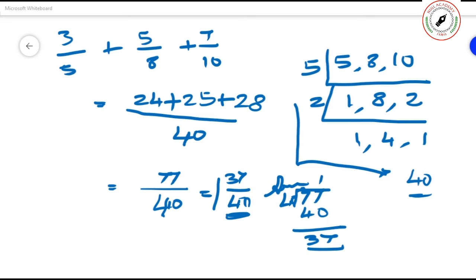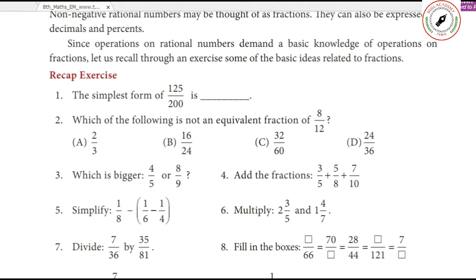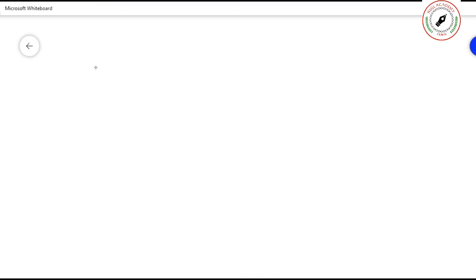Now we will come to the fifth question. Simplify 1 by 8 minus 1 by 6 minus 1 by 4. What is the question? You read it.